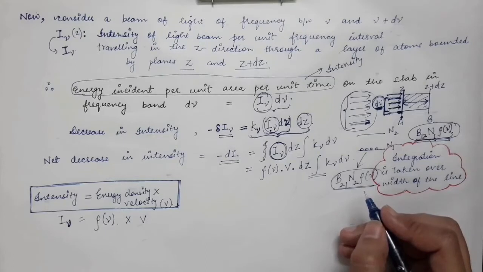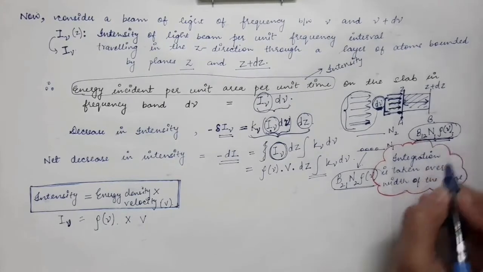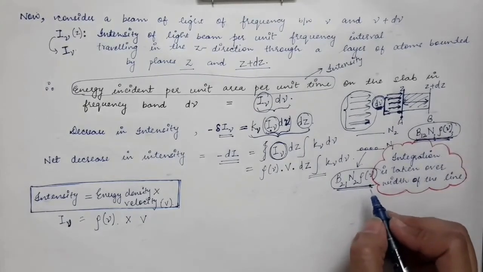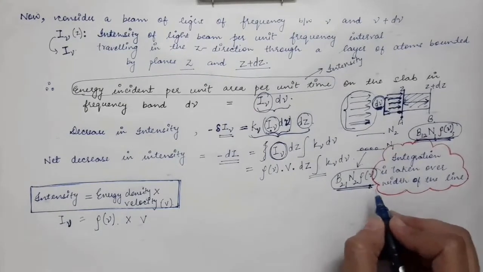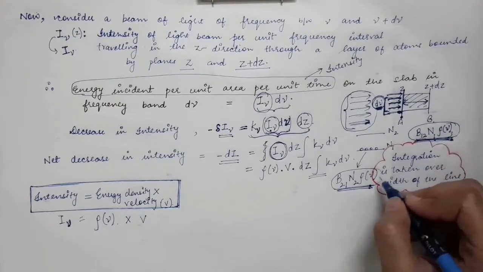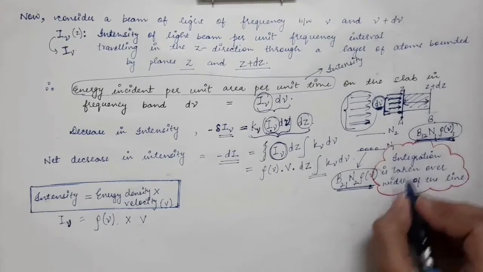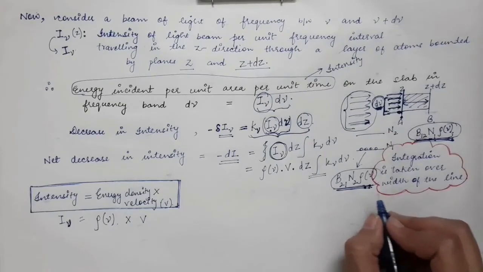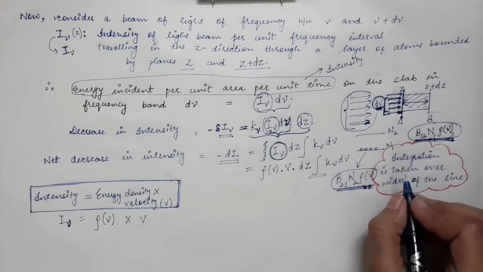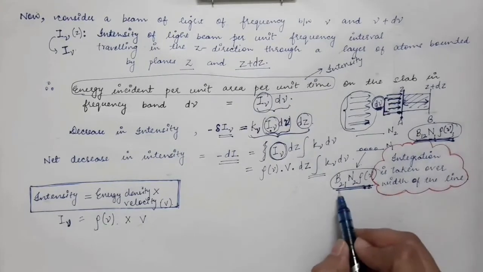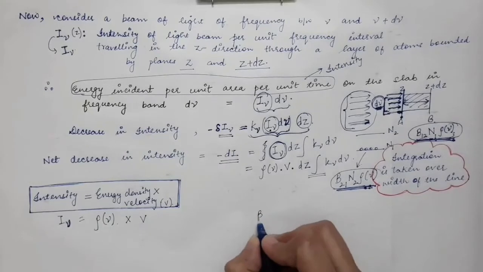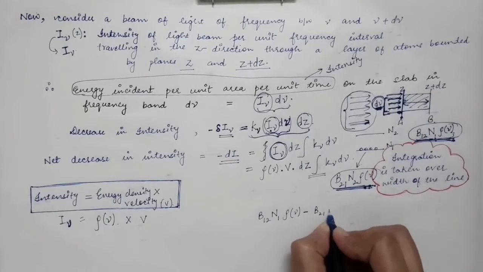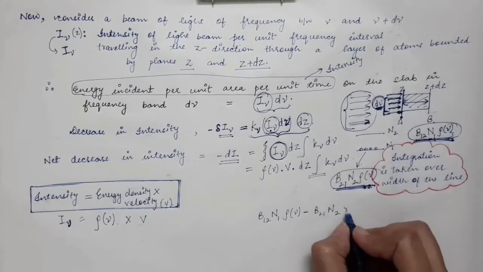The net rate of absorption will be this rate minus this rate, because one is the emission process and the other is the absorption process. The photons are emitted in the emission process, but we are talking about the net rate of absorption. So that will be B12 N1 into rho nu minus B21 N2 into rho nu,